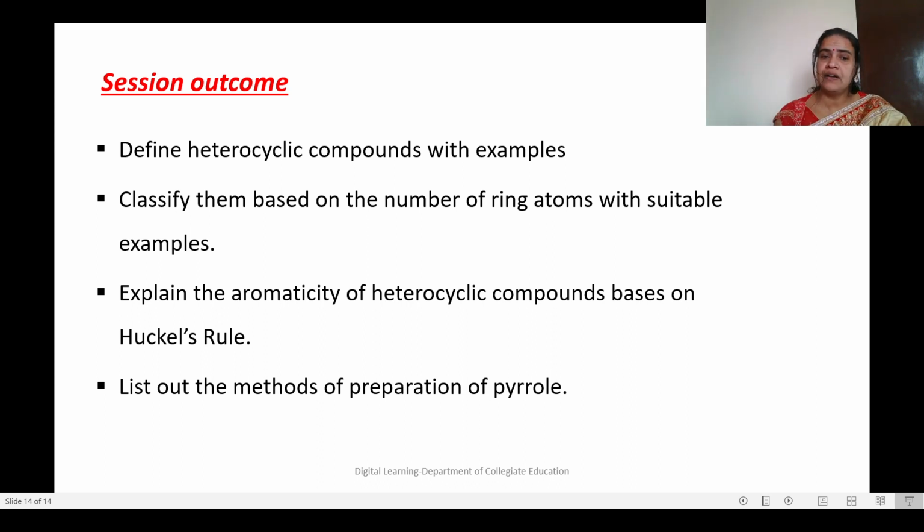The same explanation that I have given for pyrrole is applicable for thiophene as well as furan, because all these compounds are 5-membered rings, there are 2 double bonds and there is 1 lone pair of electrons on the heteroatom. So for all the 3 compounds the aromaticity can be explained in a similar way. Then we have also seen how we can prepare pyrrole by different methods.